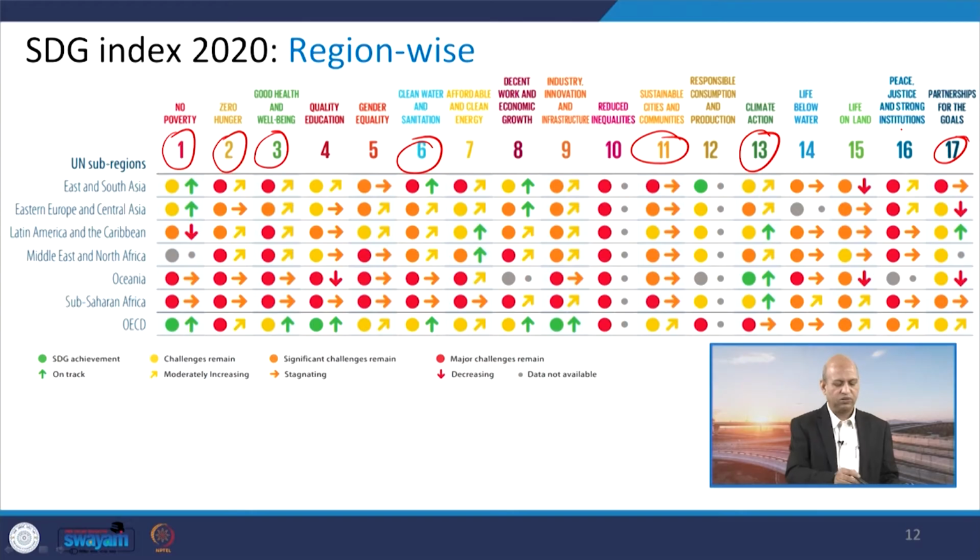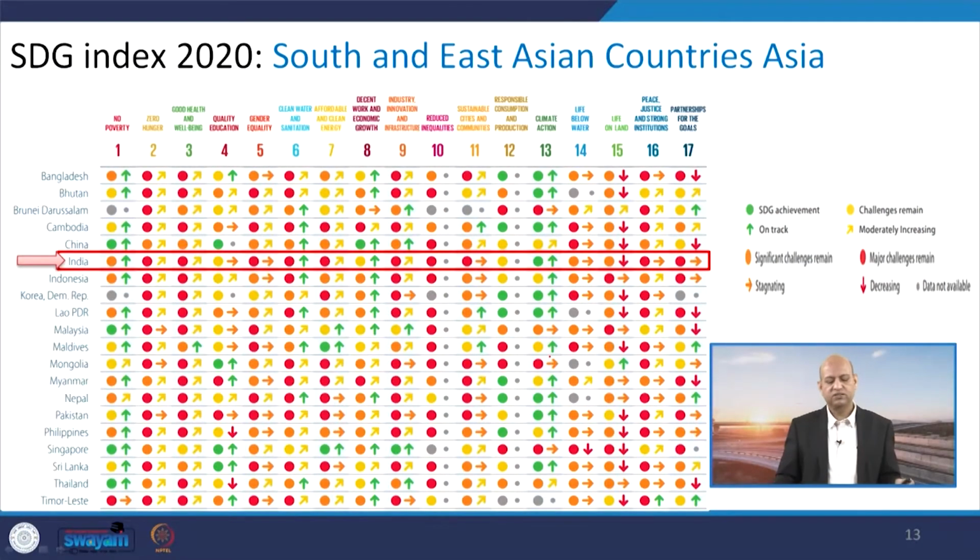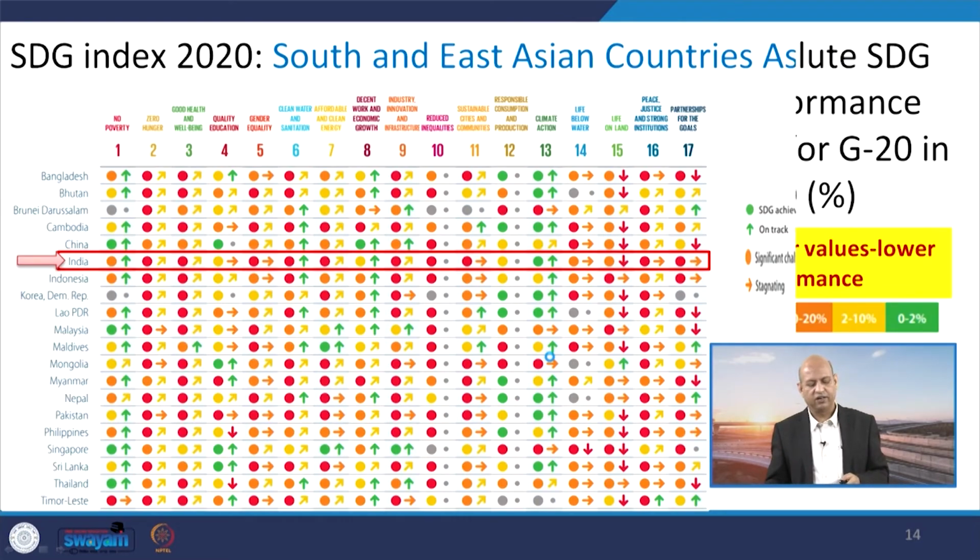So, you can see in all these areas or regions different kinds of progress. If a green circle is there, that means that SDG goal has been achieved, and if a green arrow, the vertical one, is there, then that means the efforts are on track. Otherwise, the red circle means major challenges remain. So, that way it is a pictorial representation of different stages you can go through. Similarly, South and East Asian countries have been compared, and India is on track in several goals, the green arrow is there. So, that way it is a good sign.